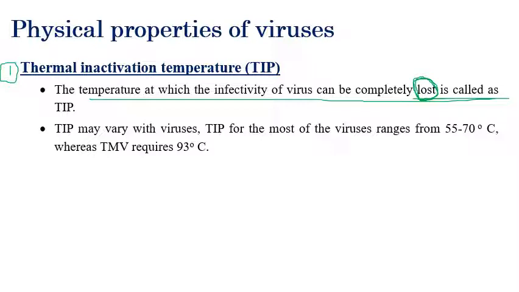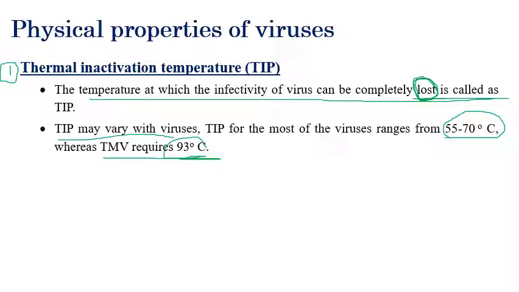The thermal inactivation point of plant viruses may vary. For most plant pathogenic viruses, the thermal inactivation point is 55 to 70 degrees centigrade. At this temperature we can kill or inactivate almost all plant pathogenic viruses, except TMV, which requires 93 degrees centigrade.